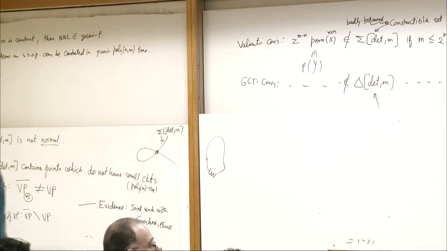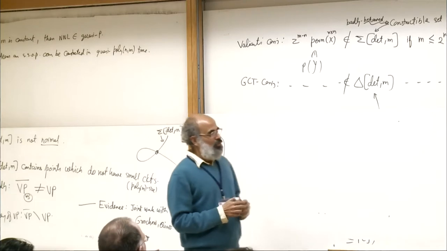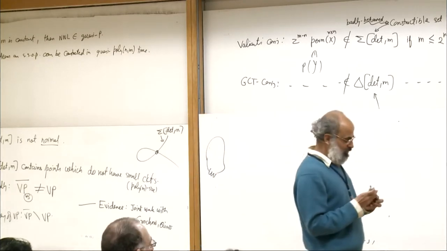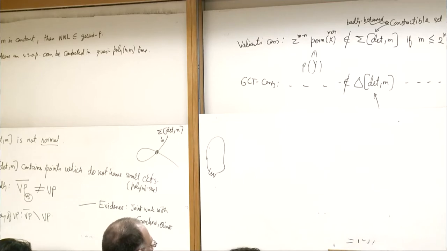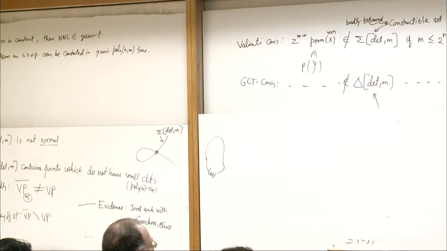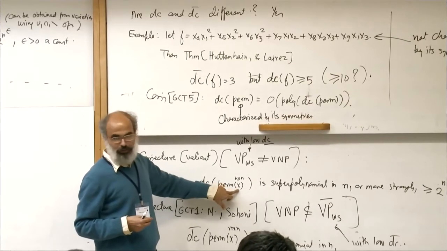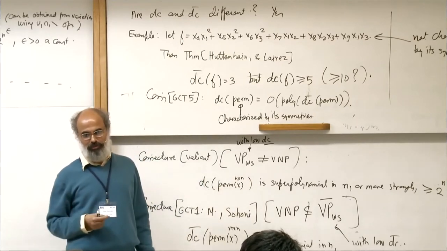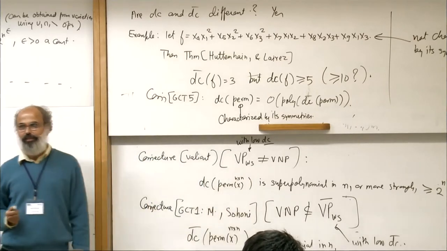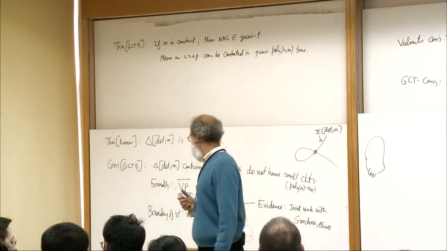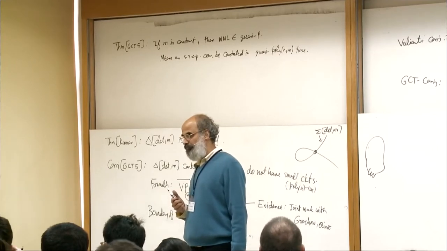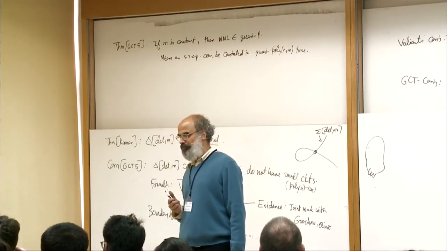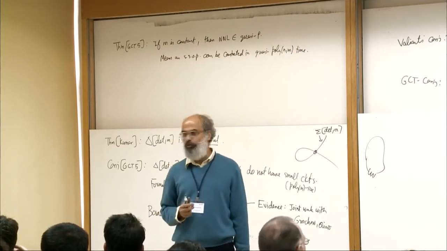Can you define what it means to be characterized by symmetries? Okay, so for example, permanent has a symmetric group, like you can permute the things from left, right, and then you have the diagonal action. And permanent is the only polynomial in the entries of x of that degree which has those symmetries up to constant multiple. So that is the characterization by symmetry. That is the important fact. Like, so this conjecture would mean that any polynomial which is in the boundary cannot be characterized by its symmetries. Yes, it won't be characterized by symmetries.